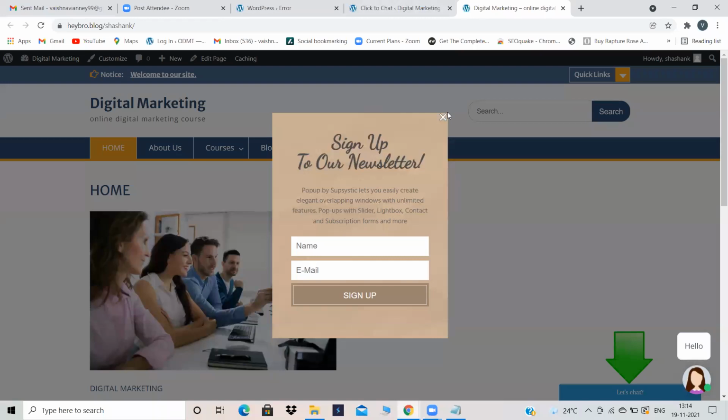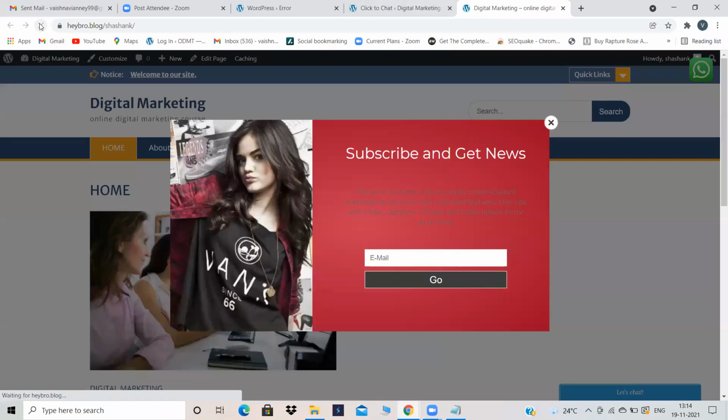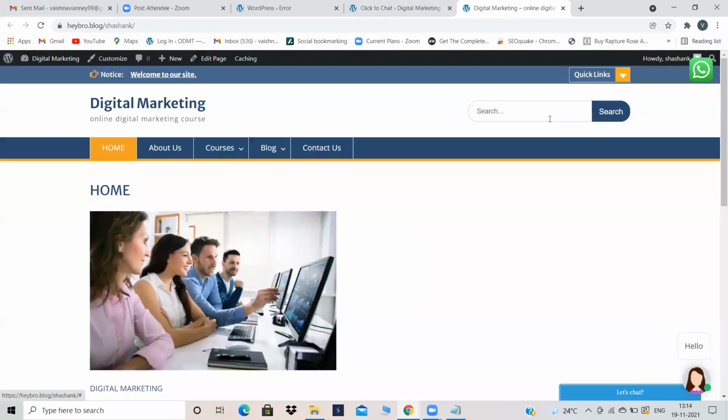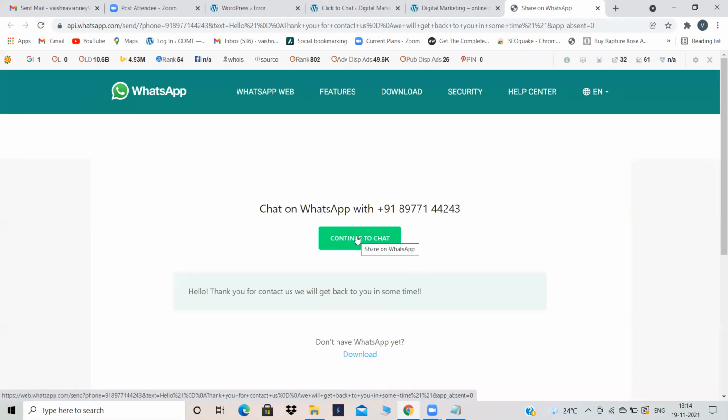Now, see your WhatsApp icon will appear on the top right. Can you see WhatsApp icon has appeared? When I click over here, see chat on WhatsApp with this number, continue to chat. If I click on continue to chat, the text which we have given, hello, thank you for contacting us, we will get back to you in some time, will directly go back to their WhatsApp number.